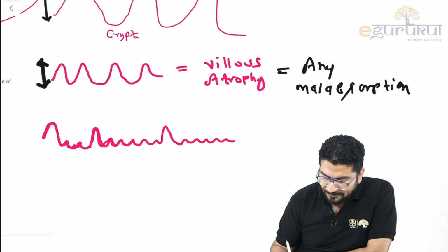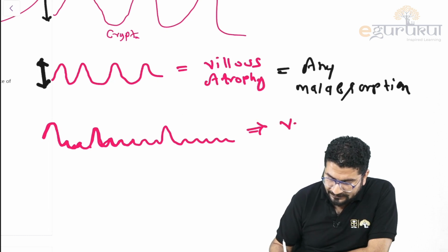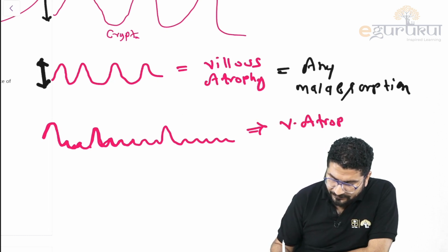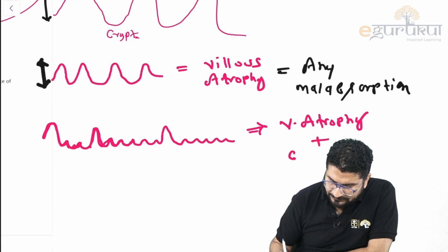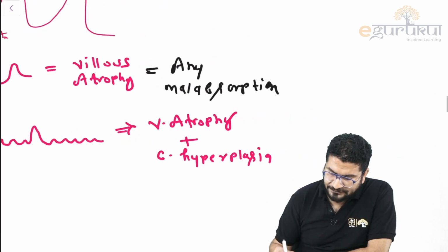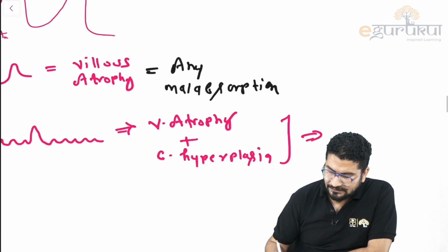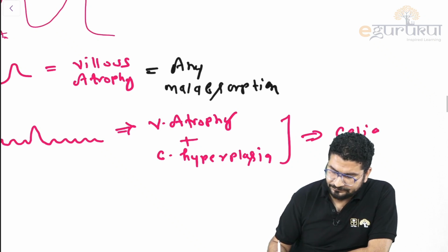You can see the crypt number is increased. So when you see these two things together, villi atrophy along with crypt hyperplasia, this is a classical finding that we see in celiac sprue.